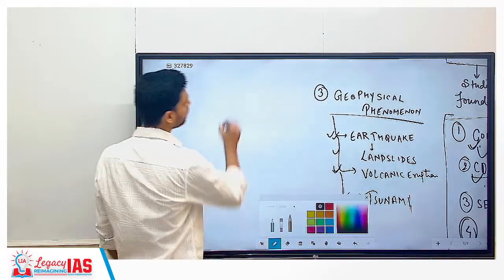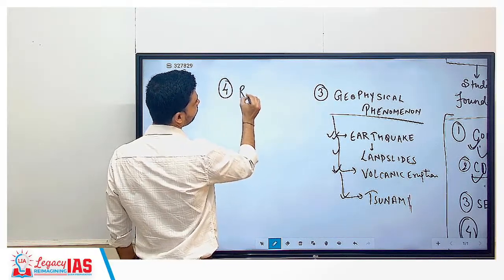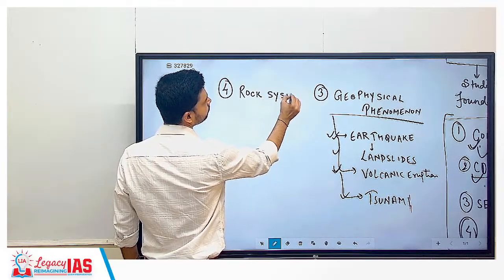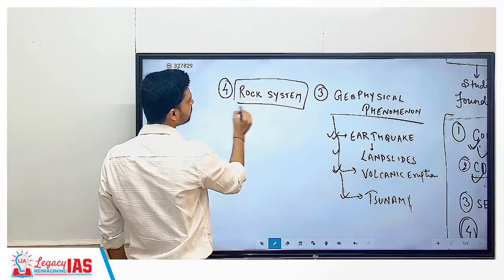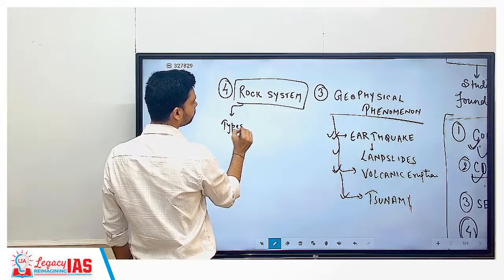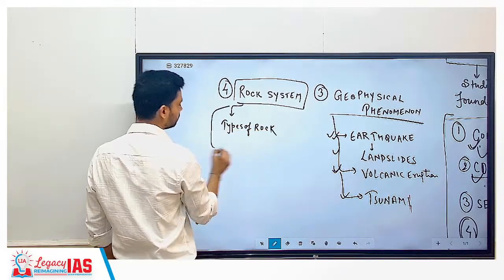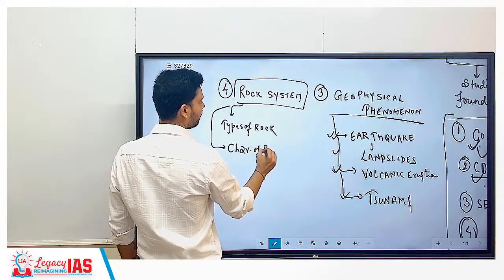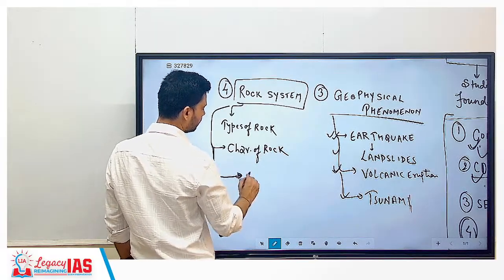then we have tsunami. And the last chapter, the fourth chapter of geomorphology, is about rock system. In rock system, we have to look at the types of rock, the characteristics of rock, and then finally the rock cycle.